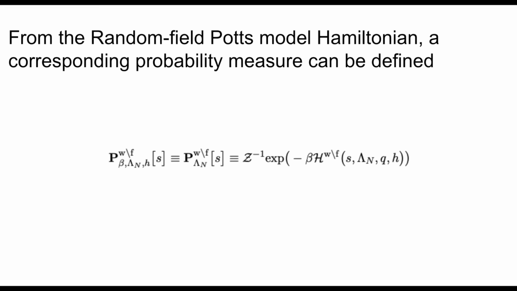And from the random field Potts model Hamiltonian, a corresponding probability measure can be defined. Under the same classes of boundary conditions that we introduced in the previous slide, we can look at the probability measure, which is a function of beta, Lambda_n, and h. The probability of sampling some random field Potts configuration S is equal to the reciprocal of the partition function times the exponential of minus the inverse temperature times the Hamiltonian, which is very much of the same form that was given for the probability measure for the random field Ising model.